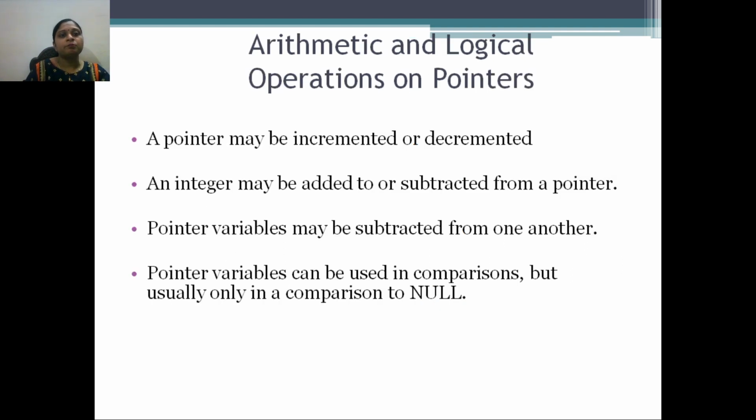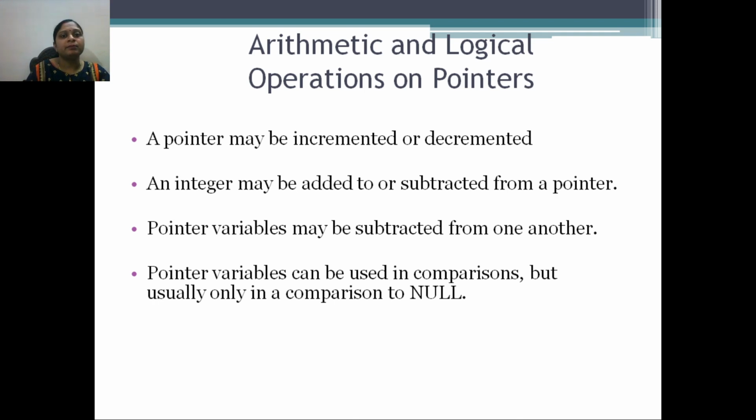The next point in pointers is arithmetic and logical operators on pointers. As we know, we can perform arithmetic and logical operations on different variables. Which are the arithmetic operations? Plus, minus, multiplication, division. Logical operations are less than, greater than, equal to, not equal to. These are the logical operators. We can perform these operations on pointers also.